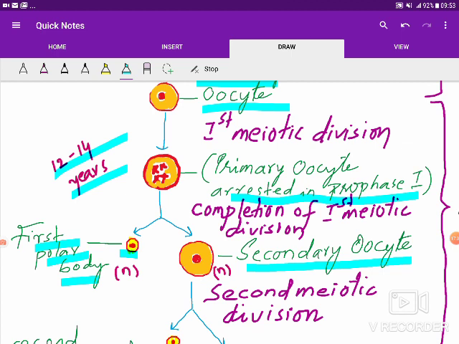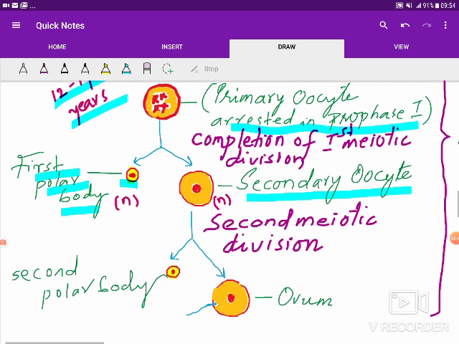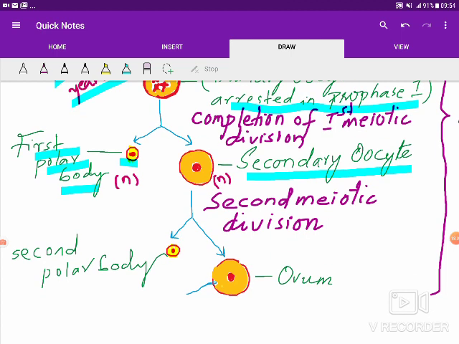And this secondary oocyte is now seen in the tertiary follicle or antral follicle. In the antral follicle stage, the completion of first meiotic division takes place. And further, the antral follicle will be growing into the Graafian follicle and ovulating. So the female gamete ovulates at the stage of secondary oocyte only.